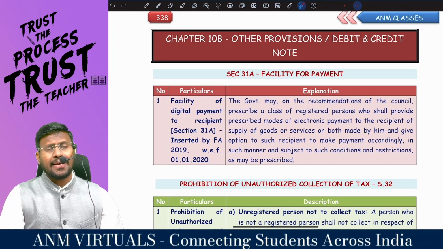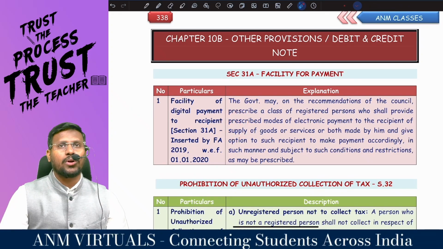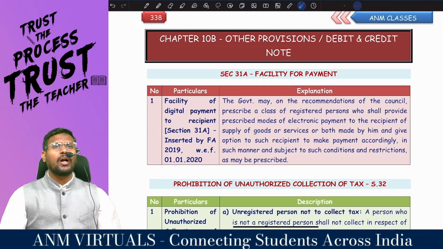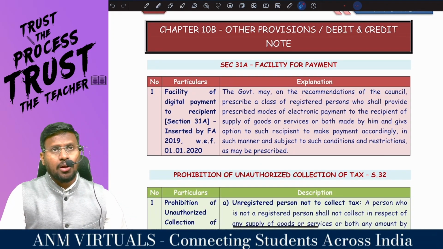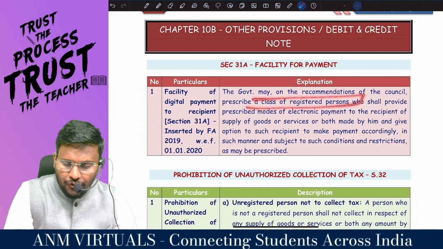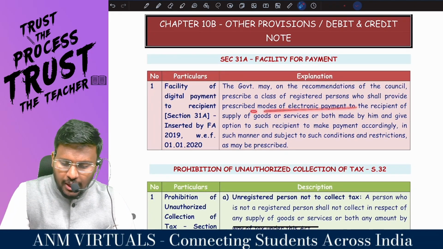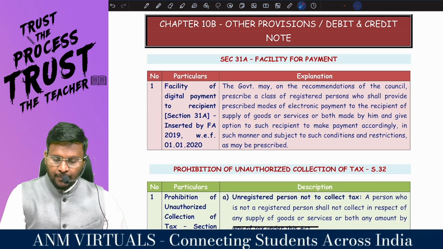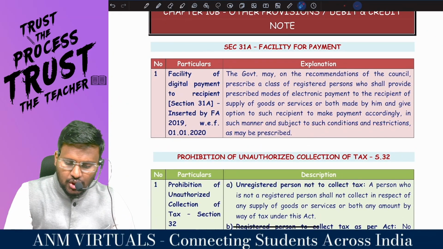Other provisions like debit note and credit note. Because section 31 is the tax invoice, we have an additional section called 31A, facility for payment. The government may, on the recommendation of the council, prescribe a class of registered person who shall provide prescribed modes of electronic payment to the recipient of the supply, and give the option to such recipient to make payment accordingly in such manner and subject to such conditions and restrictions as may be prescribed.